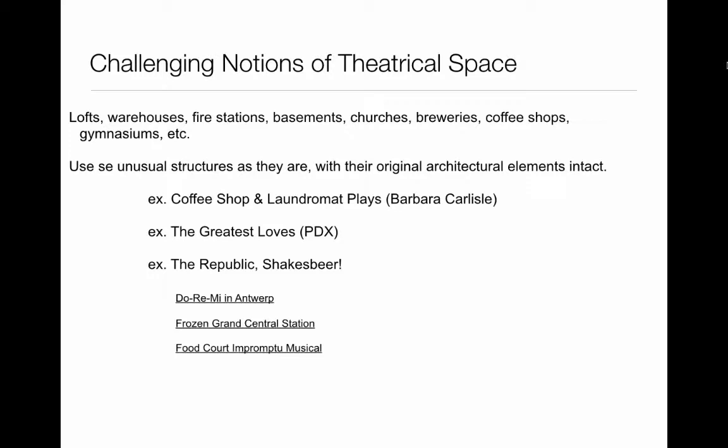When we talk about challenging notions of theatrical space, we can also talk about these last 2 events here. The Republic and Shakespeare were 2 events that I saw earlier this summer at the Orlando Fringe Festival. The Republic was a warehouse space that was converted into a kind of live action choose your own adventure haunted house with a storyline. And the 6 storylines did interact together and become one, but each storyline was in and of itself